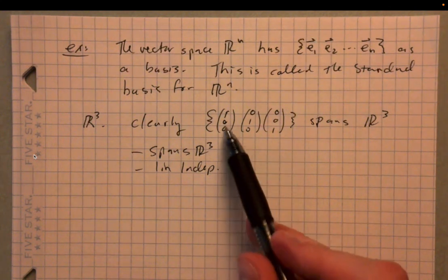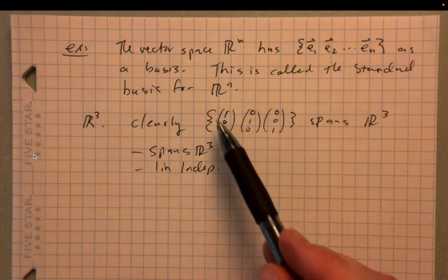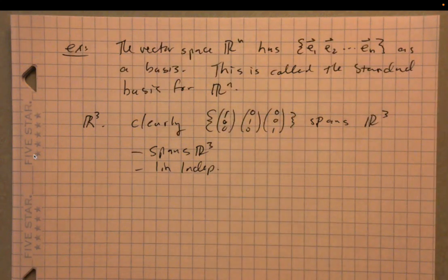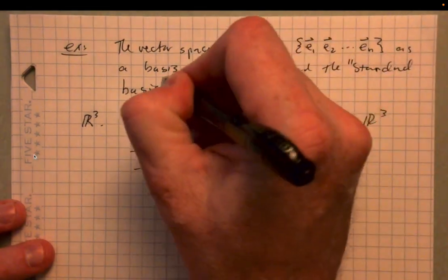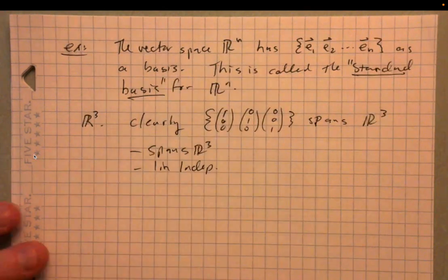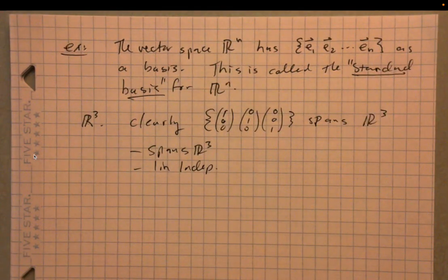And you could extend this to any n vector, right? A collection of n linearly independent n vectors will always span Rn. In this case, a collection of three vectors that are linearly independent spans R3. Okay, and this again is called the standard basis. We'll use this a lot in the coming lectures, the standard basis.